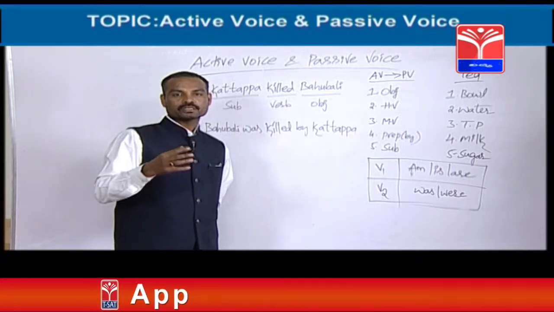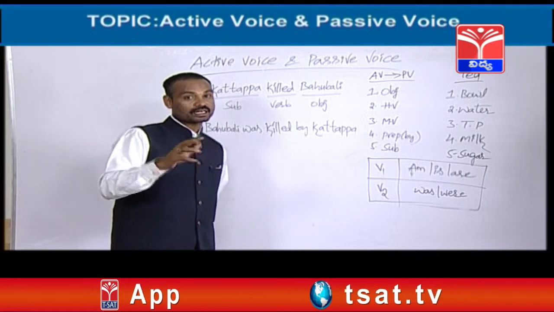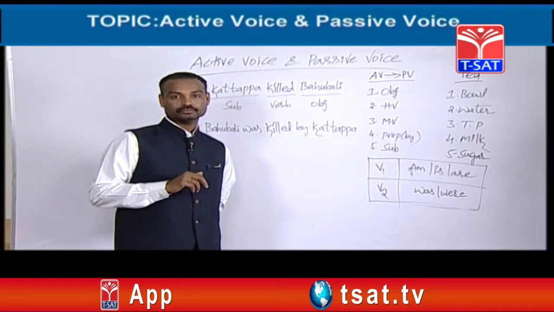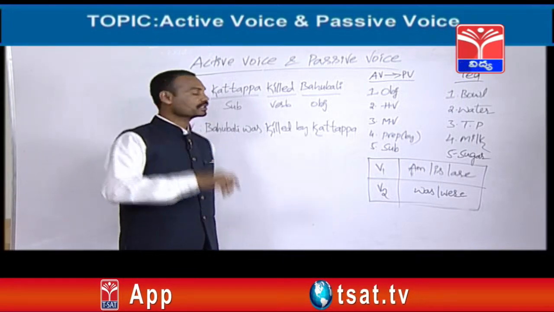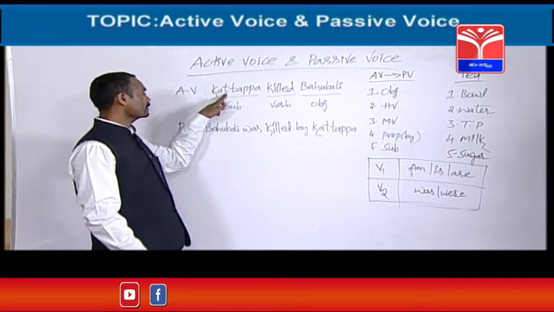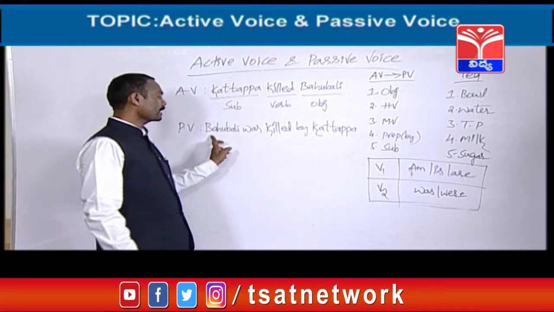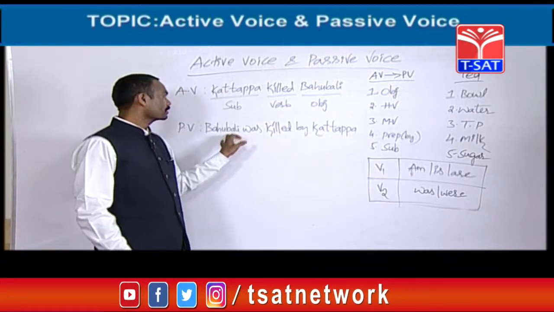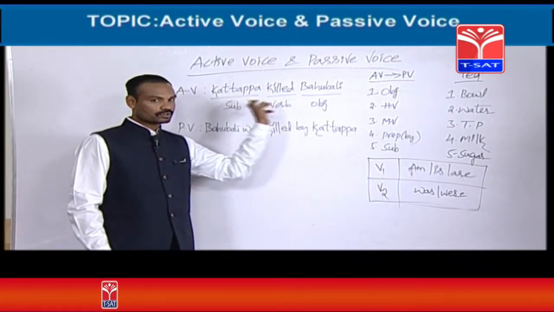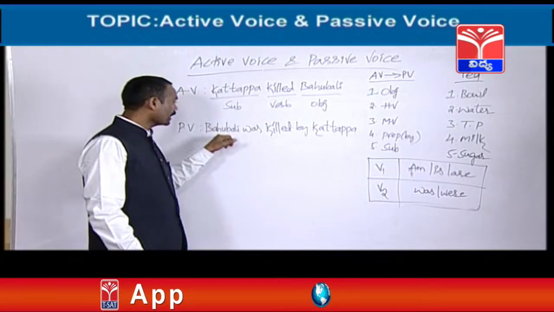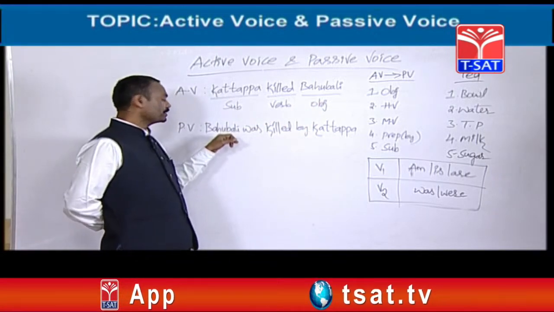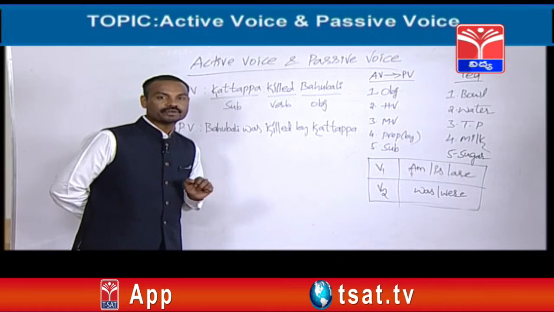Object means a person who receives the result of that work. This sentence has started with the subject, so it is called active voice. This sentence has started with the object, so it is called passive voice.